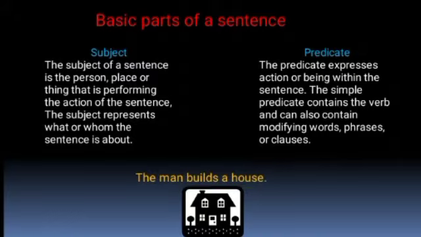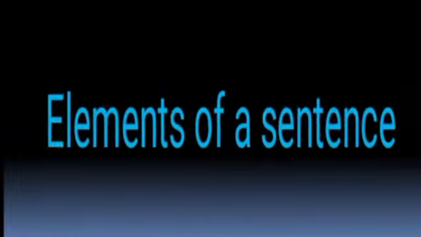Friends, you know that the subject and predicate make up the two basic structural parts of any complete sentence. In addition, there are other elements contained within the subject or predicate that add meaning or detail. These elements include the direct object, indirect object, and subject complement.